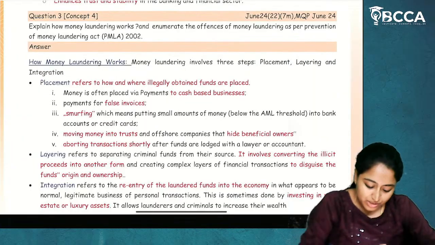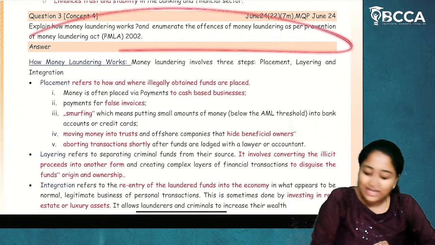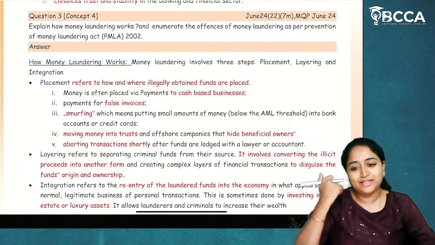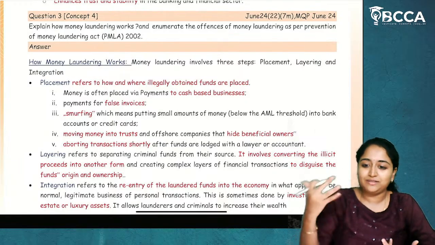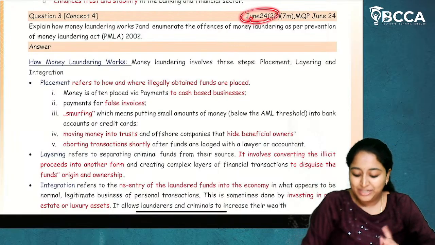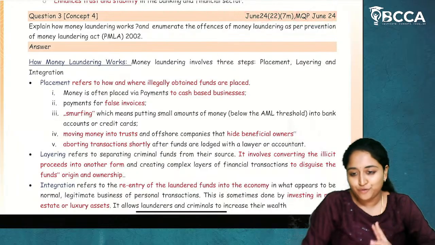Now, what is this question? Question number 4. I have not given the cycle of money laundering in your Super 50 questions, because anyhow you are going to learn the cycle of money laundering in law also. So you will be able to easily write that. This has been tested in June 24 as well as MQP of June 24.